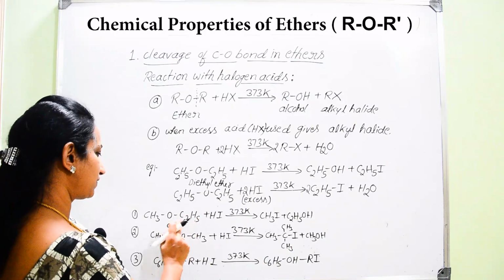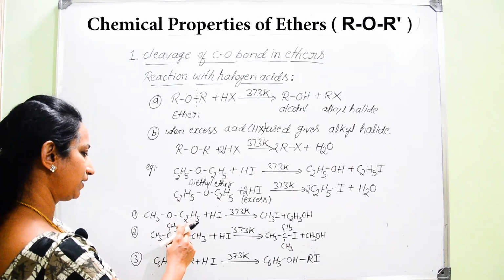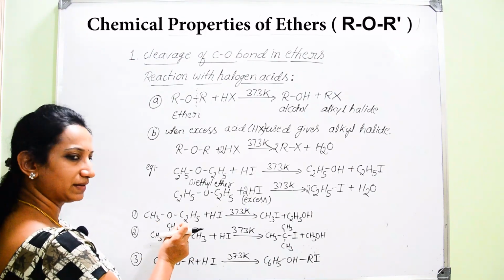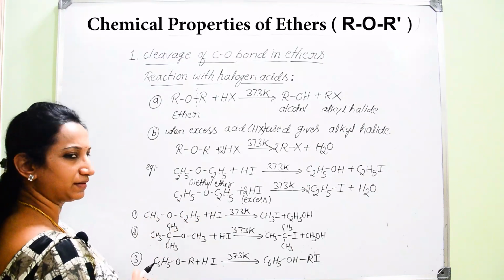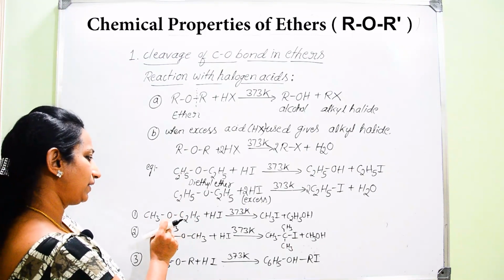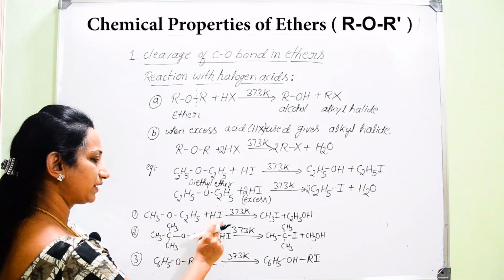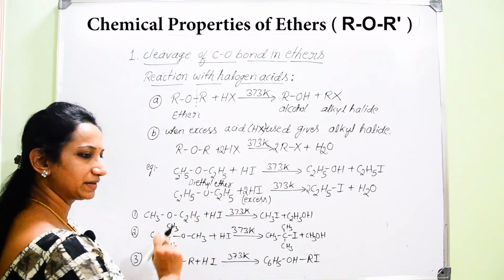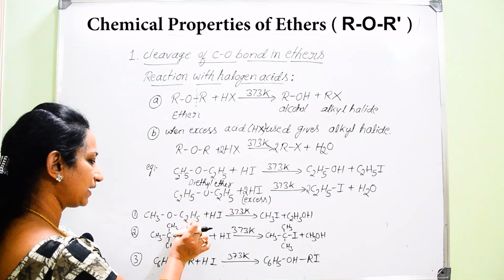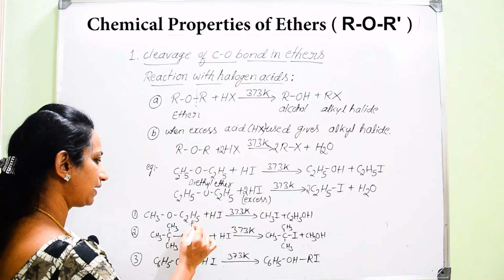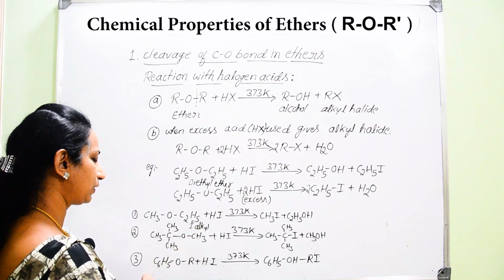So in this case, the very first example I have taken here is methyl ethyl ether. It is ethyl methyl ether, common name. When ethyl methyl ether is made to react with hydrogen iodide at 373 Kelvin, among methyl and ethyl, ethyl is said to be a primary alkyl group.